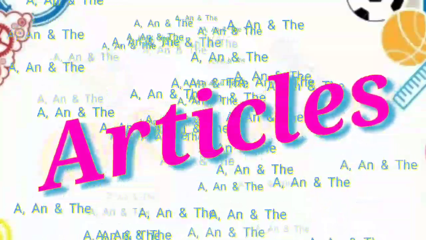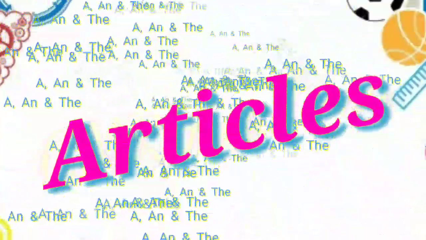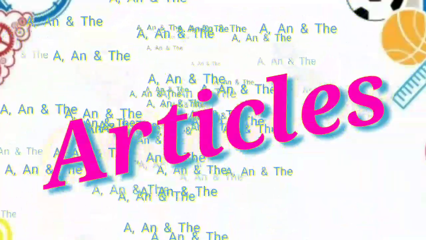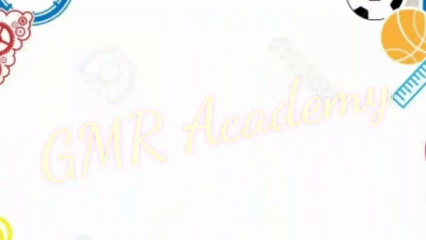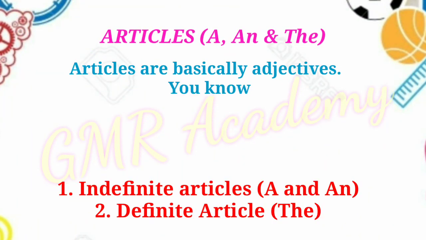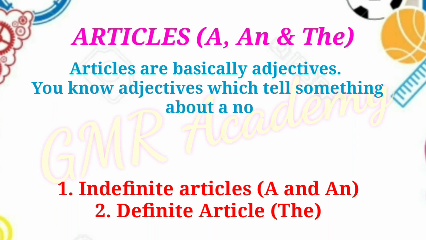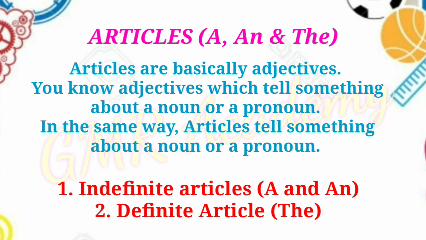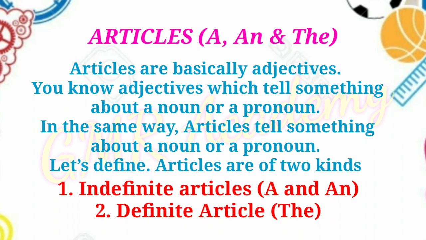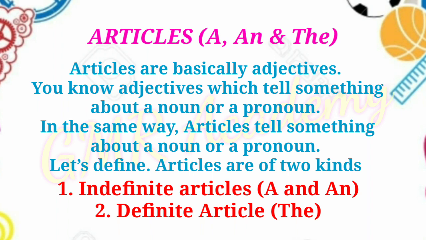In this video, we are going to learn articles a, an, and the. Let's begin. Articles are basically adjectives, which tell something about a noun or a pronoun. In the same way, articles tell something about a noun or a pronoun. Let's define. Articles are of two kinds. Number one, indefinite articles a and an. Number two, definite article the.